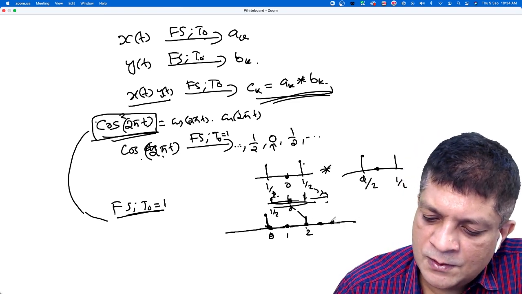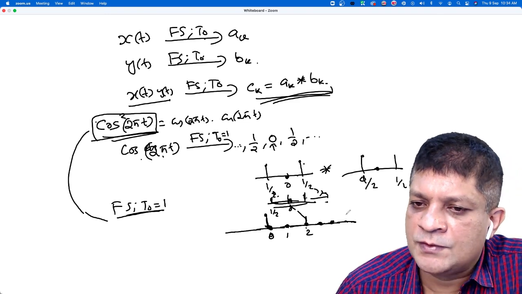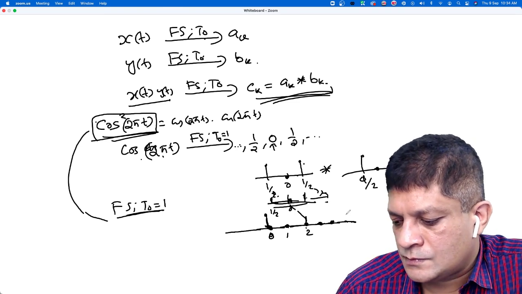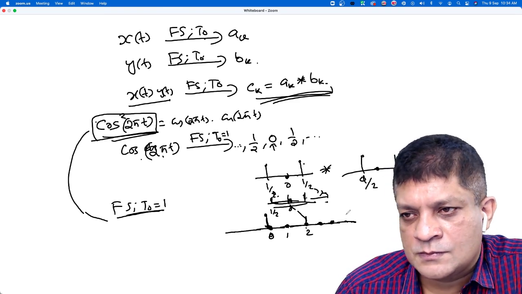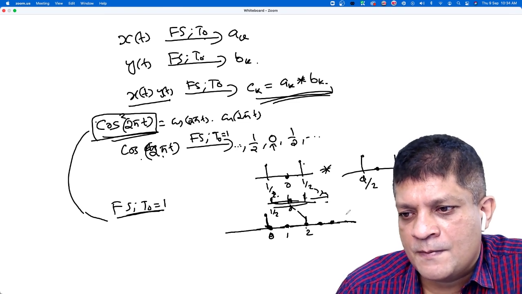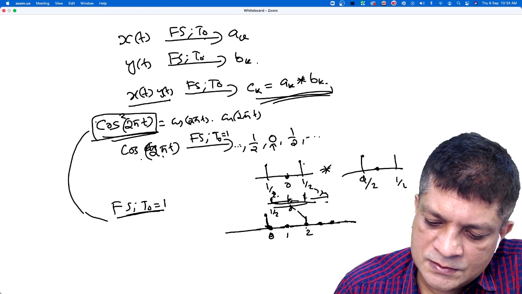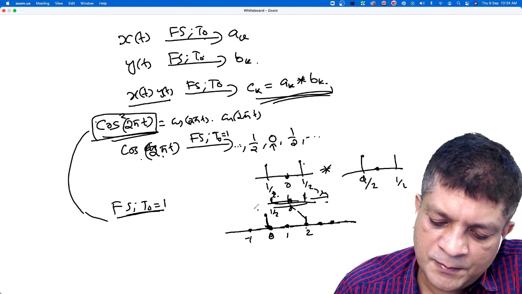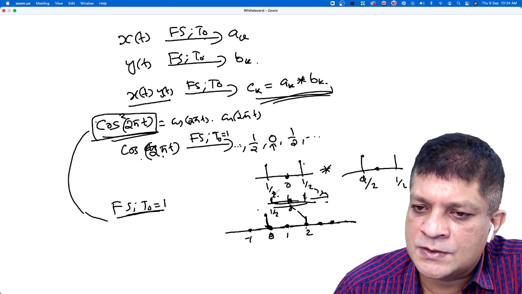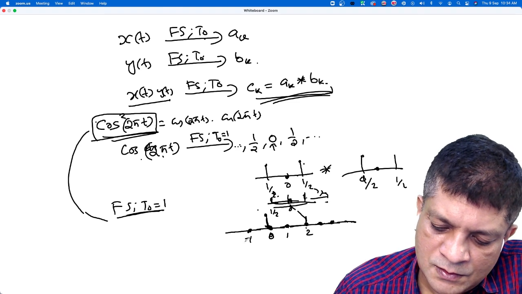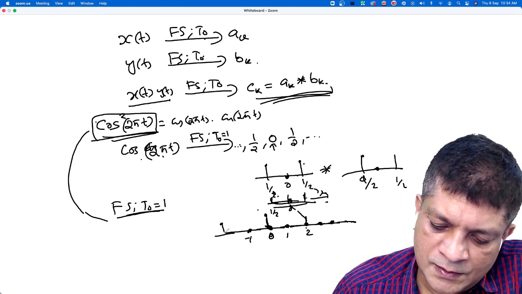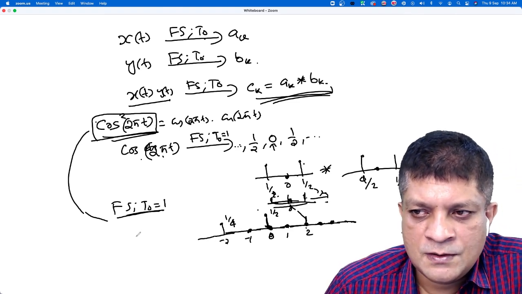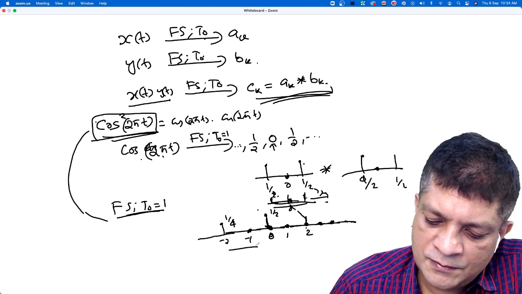So can we say that for all other positive values, the convolution of these two will be 0? Yes, sir. Now what about the negative side? For finding the value at -1, you have to shift this left by 1, multiply these two, find the sum. It is 0. For -2 it will be 1 by 4. Will there be any other non-zero value on the negative side? No, sir. So these are the Fourier series coefficients.